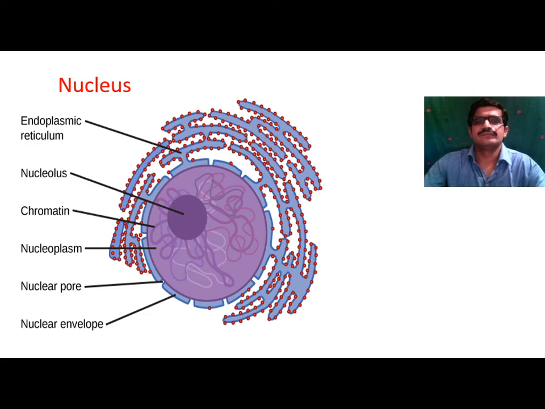This DNA molecule is made up of a pentose type of sugar molecule. Then phosphoric acid is present, and there are purine and pyrimidine bases, also called nitrogen bases. So it consists of nucleic acid.